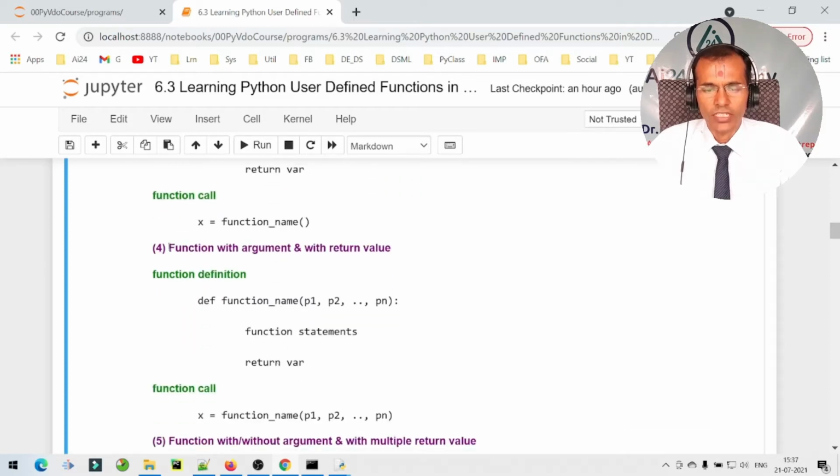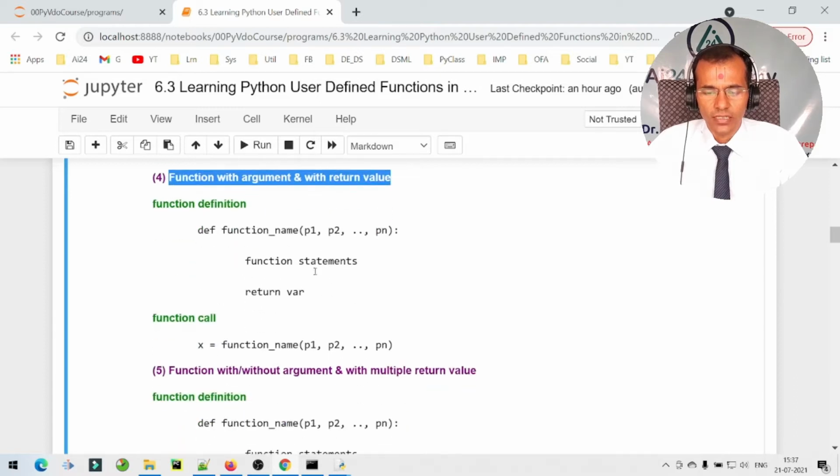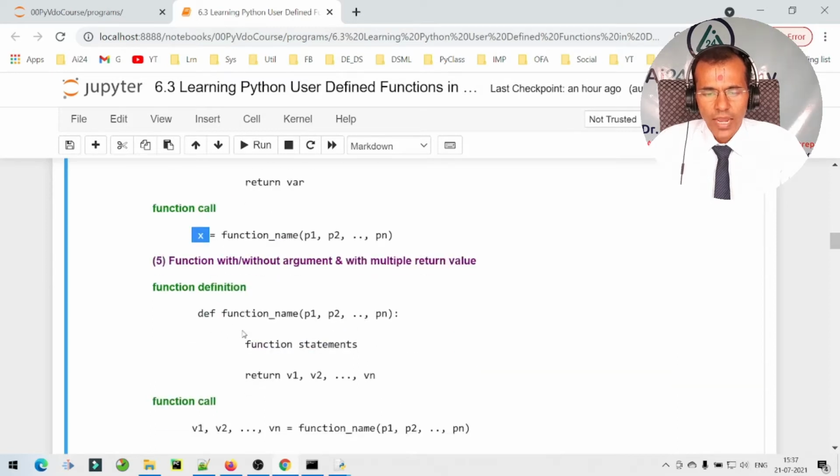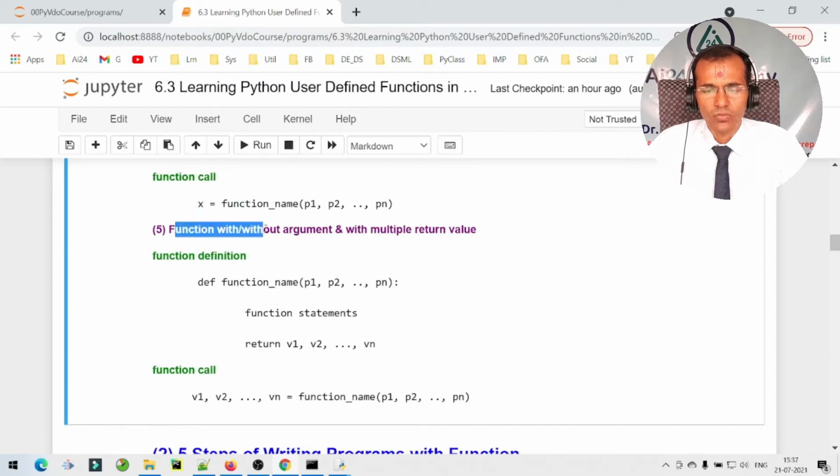Then the fourth possibility is a function with argument and with return value. So we can see that here we are passing parameters to the function as well as receiving a return value from the function. We have function statements and we return a value. This return value is required to be received by the function call on the left hand side by specifying this variable.